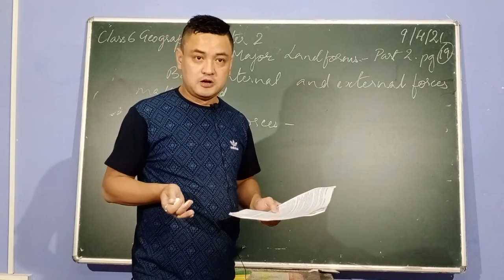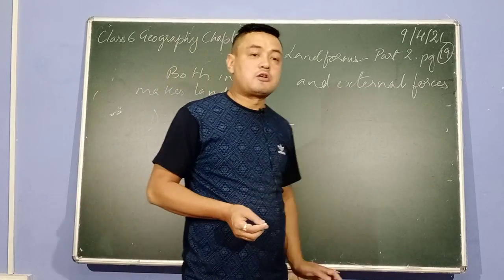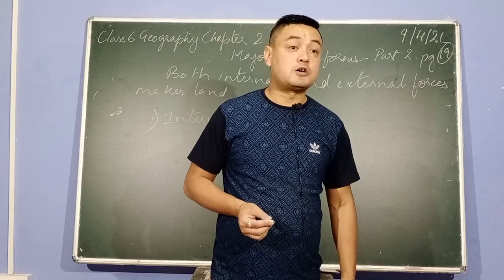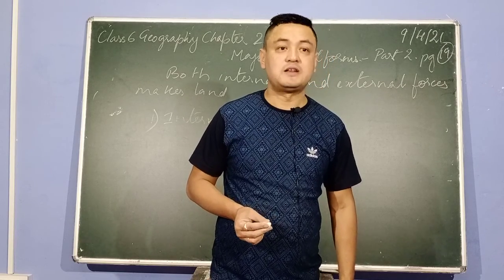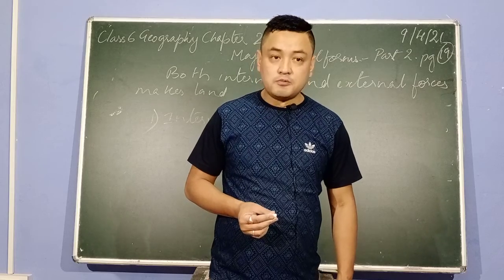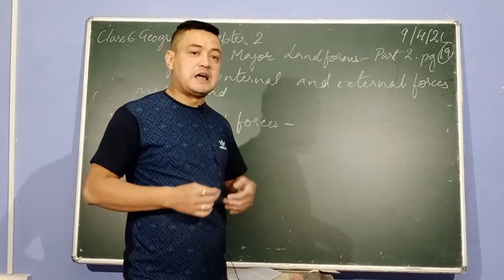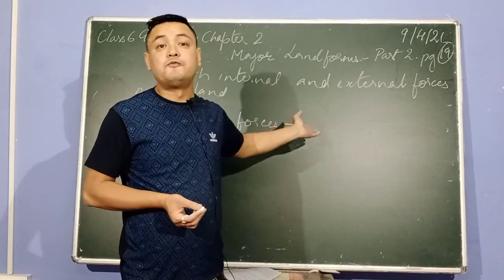Rough. Let's take for example convergent movement, divergent movement, which I taught you in the last class. Do you remember? Convergent movement, divergent movement, transform movement. These come in the internal forces.